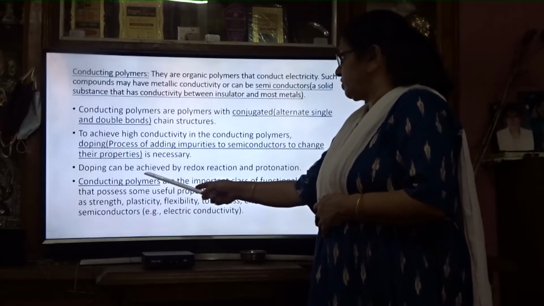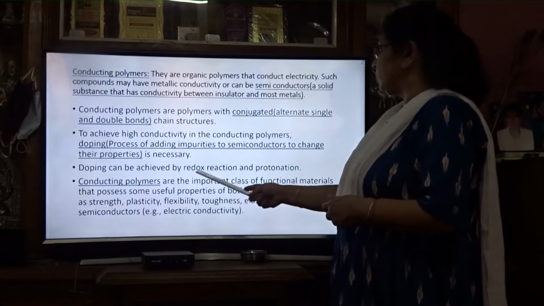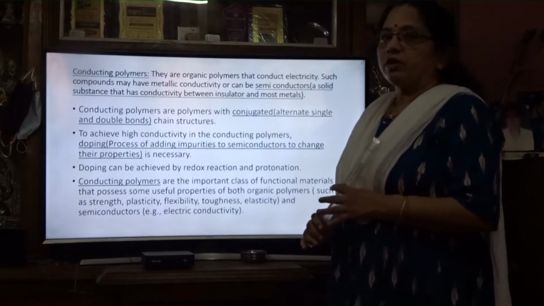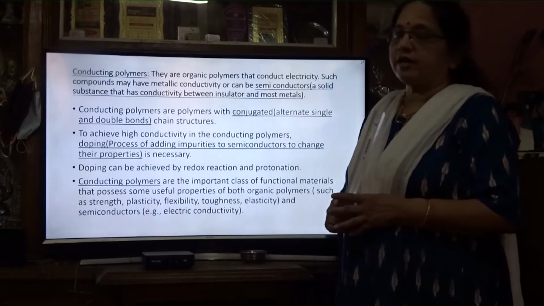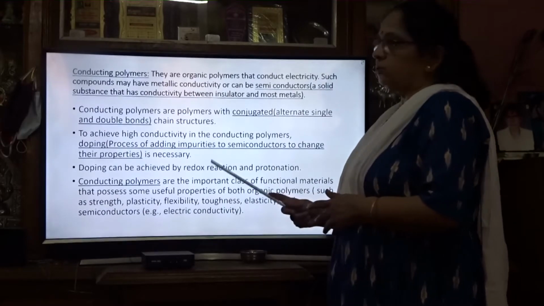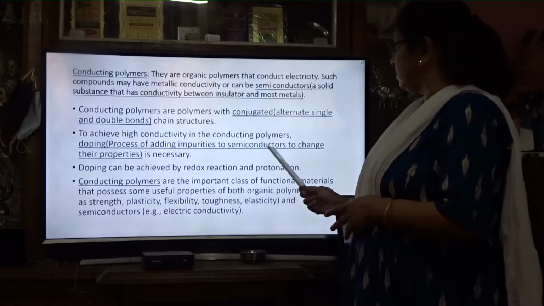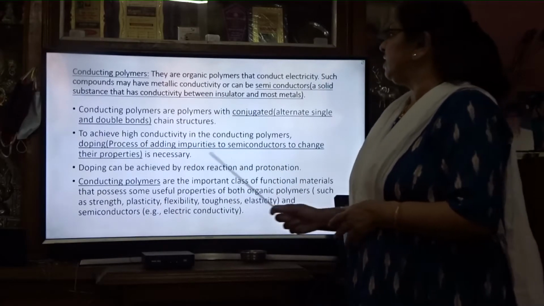Next, how can we do doping? It can be achieved by redox reaction and by protonation. What is a redox reaction? An oxidation reduction reaction is known as a redox reaction. What is protonation? Addition of a proton is known as protonation. So doping can be done by redox reaction and protonation.